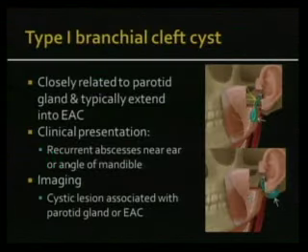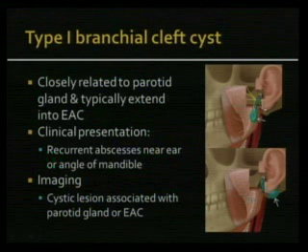Now we'll look at type 1 branchial cleft cyst. Again, this cyst is closely related to the parotid gland, and it typically extends into the EAC or the external auditory canal. Clinically, they present with recurrent abscesses near the ear or the angle of the mandible. And imaging, basically you see a cystic lesion which is associated around the parotid gland or the EAC, and this is a schema showing you there are two types of type 1 branchial cleft cyst. It's actually called the Work classification.